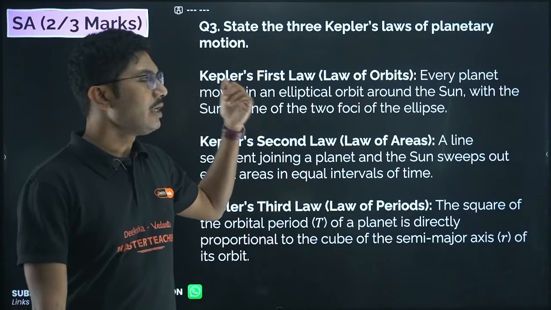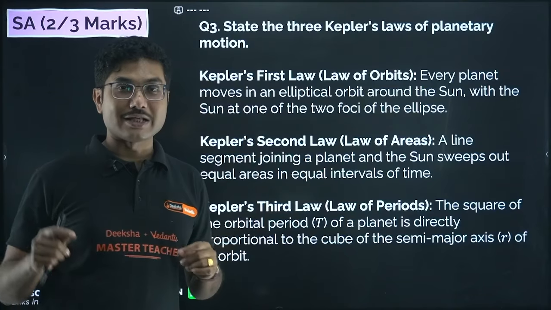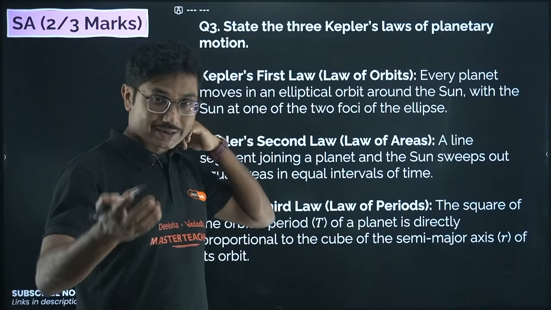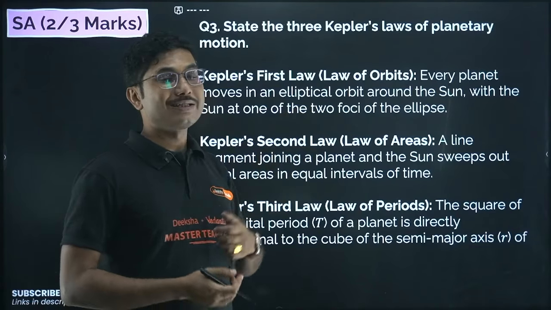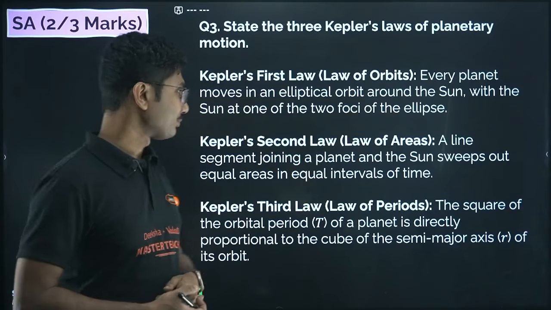Okay, foci is the plural term for focus. Focus is only one, but an ellipse has 2 focuses. Focuses we do not say, so the term that we use is foci. Okay, so 2 foci of the ellipse.